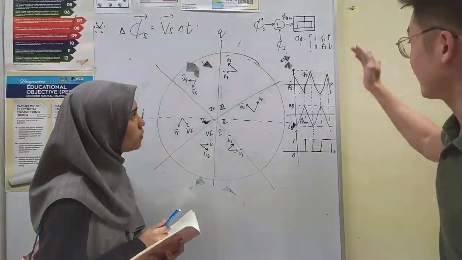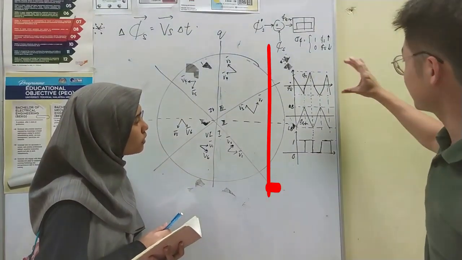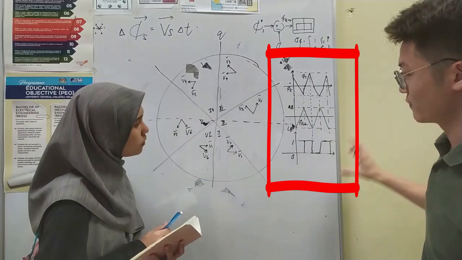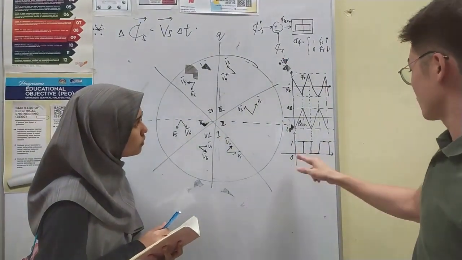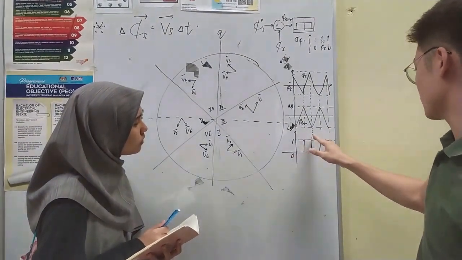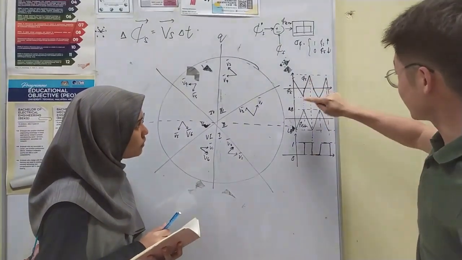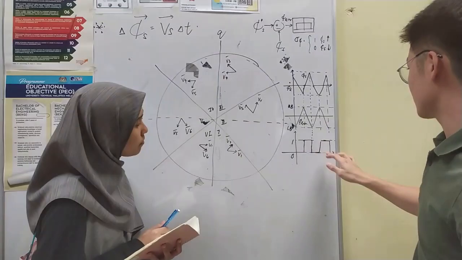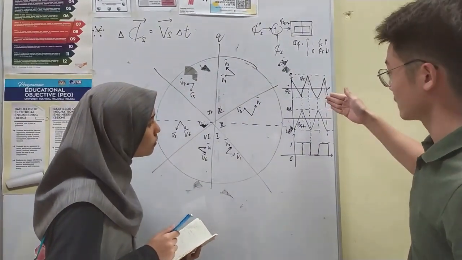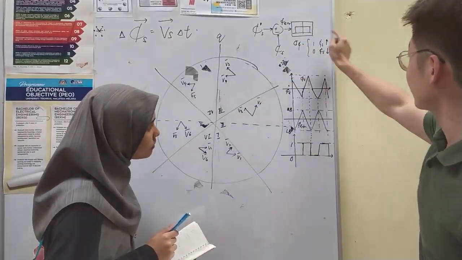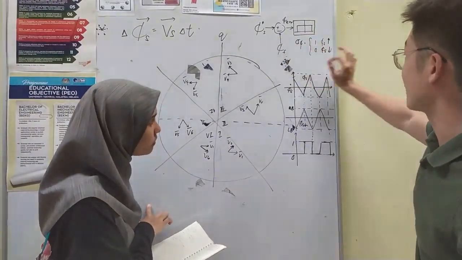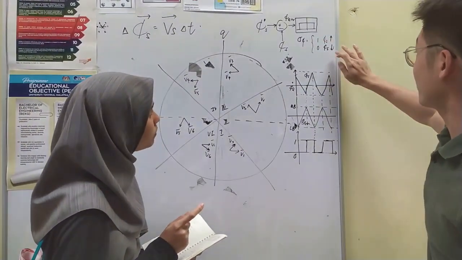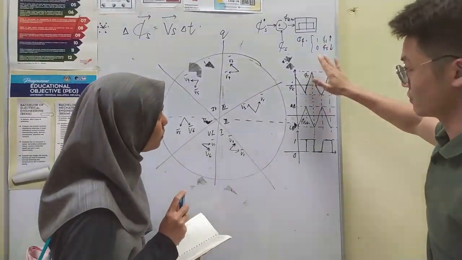Here we have 3 graphs. First, this is for the stator flux, this is for the bandwidth, and this is for the switching signal for the inverter. We can see that the switching signal is equal to 1 when the flux increases, and the switching signal is equal to 0 when the flux decreases. So you can see that it fulfills this requirement.